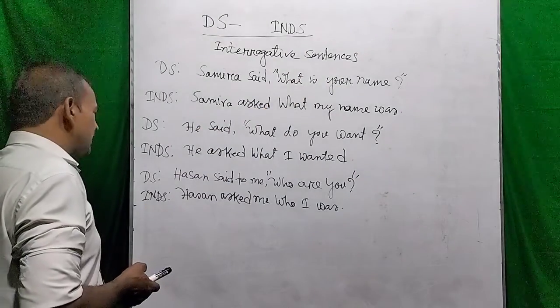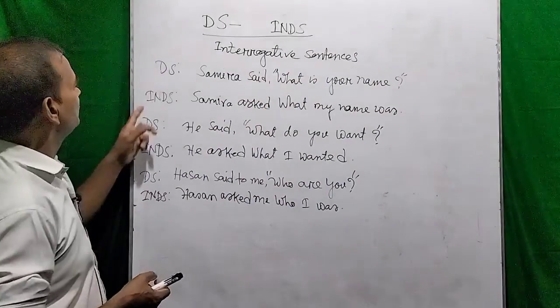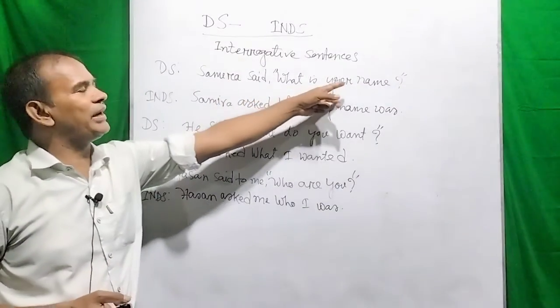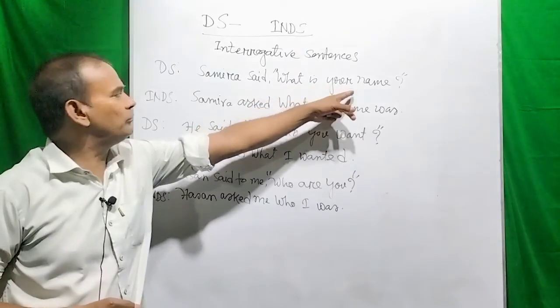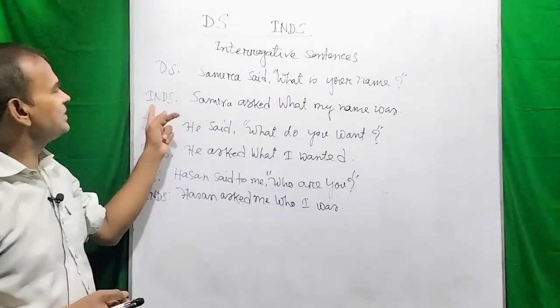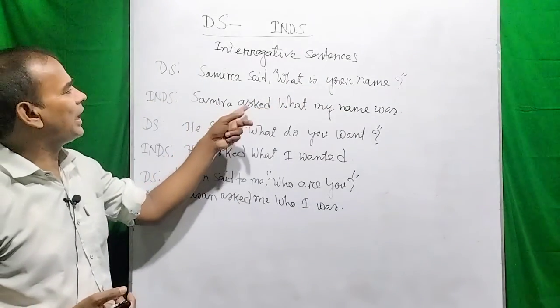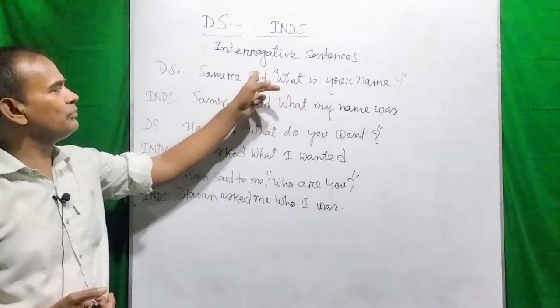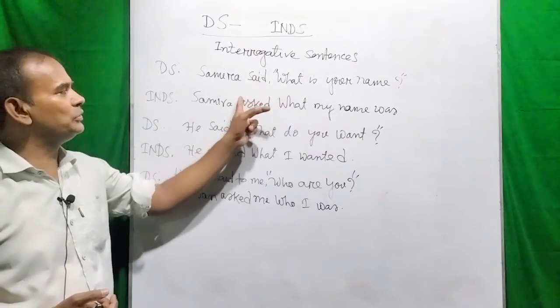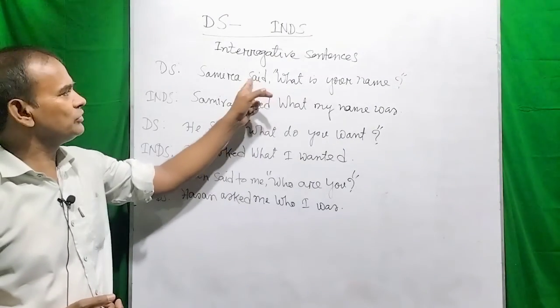So dear viewers, you see this is a direct speech. Samira said, what is your name? On the screen you see Samira said, what is your name? So in indirect speech it becomes Samira asked. You know that the reporting verb changes into ask or asked according to the tense.